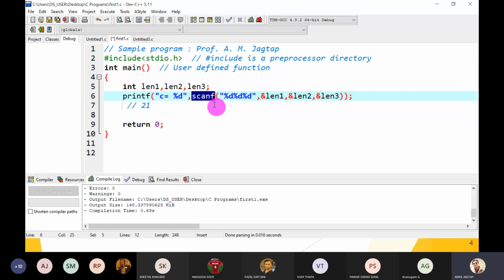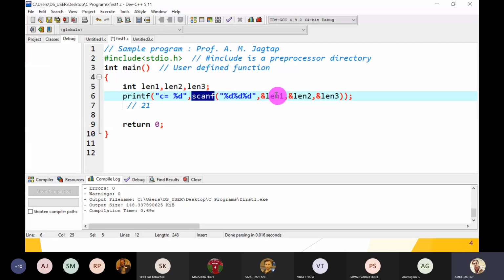And what does the scanf function return? It returns an integer value. But which integer value? How many values you have scanned. This function scans 3 different values, so the scanf function returns this value.